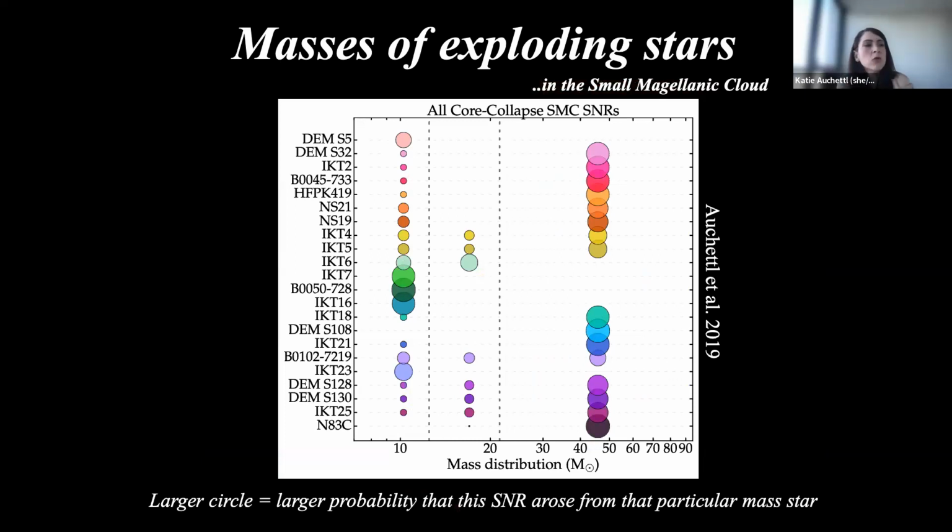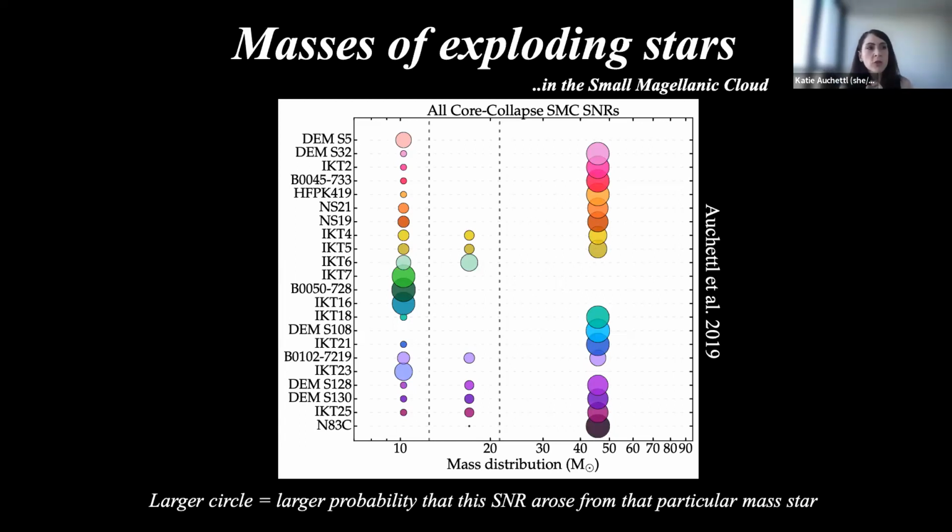We looked at all supernova remnants in that galaxy, in the SMC, and tried to associate a probability, based on the star formation, that it came from a small, medium, or large massive star. We couldn't do anything much more precise than this because of the limitations in the data that we used, but this at least gives us an indication of whether we do see more massive stars exploding or not.